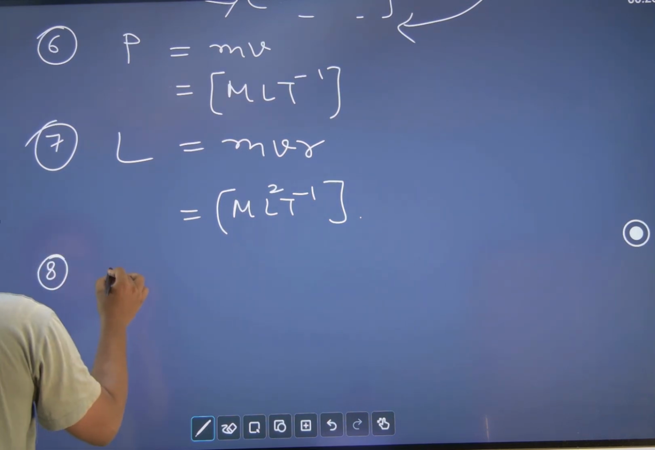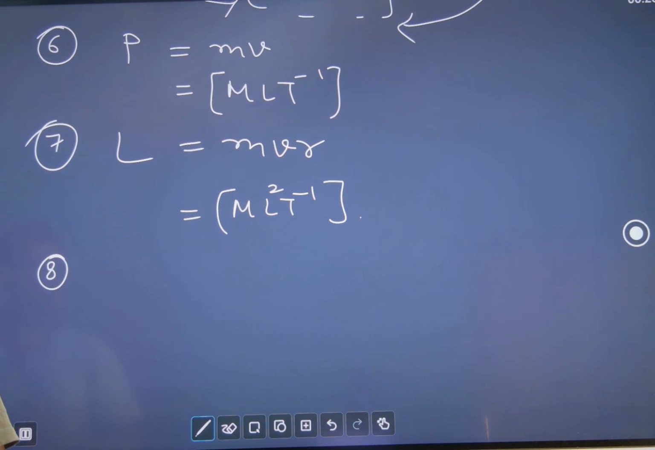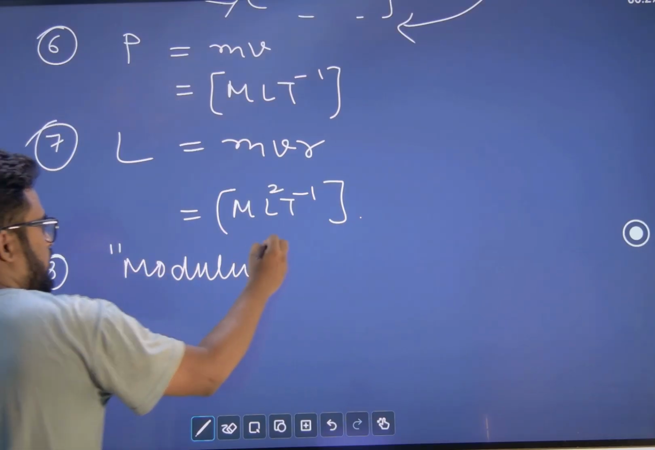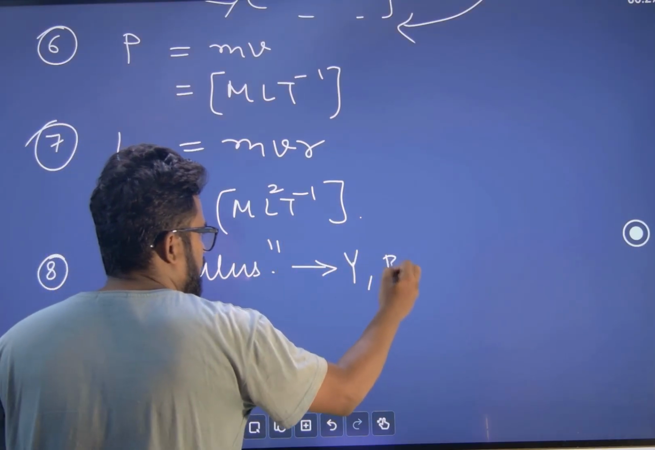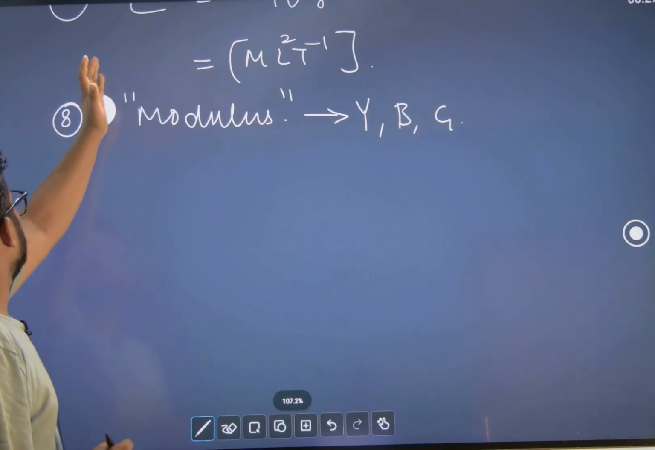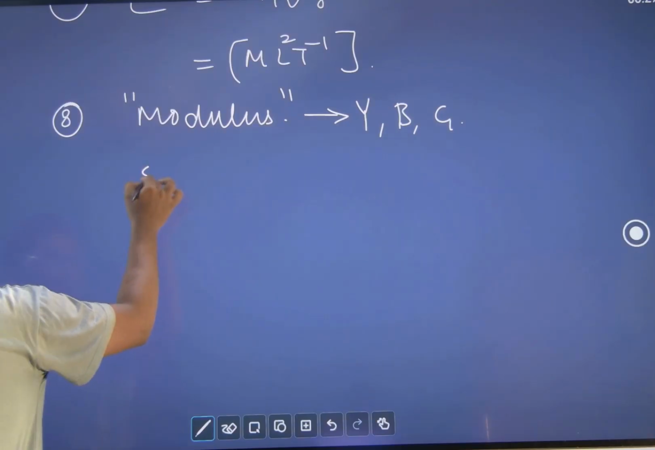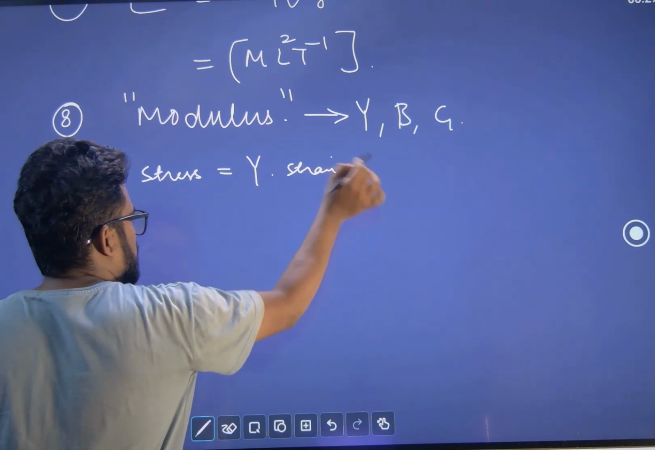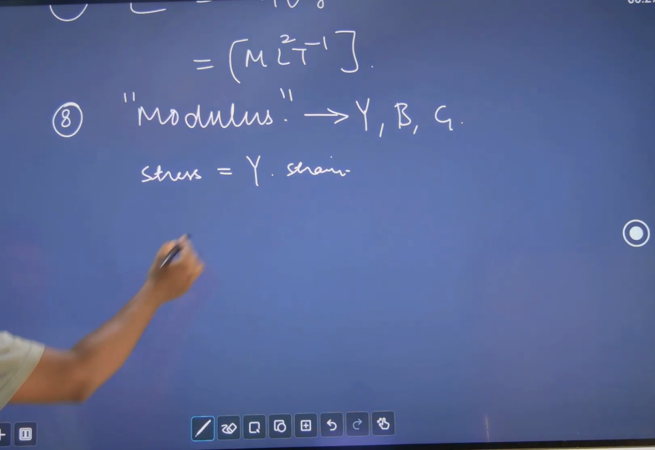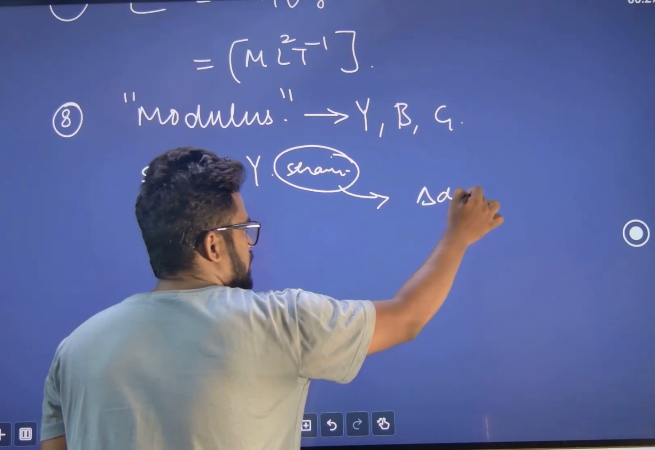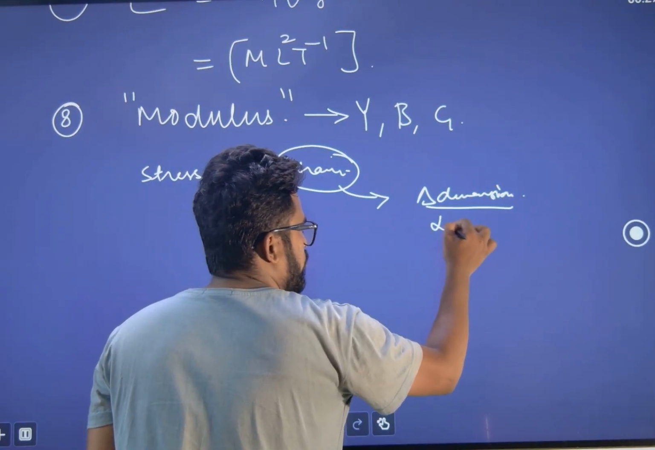Eighth. Okay, what we can do? Modulus of rigidity. So we have three moduli: Young's modulus, bulk modulus, and shear modulus. Let's see how to connect this. No need to mug up, simply you can connect. There is a formula that stress equals modulus into strain. Strain is basically given as change in dimension upon original dimension.